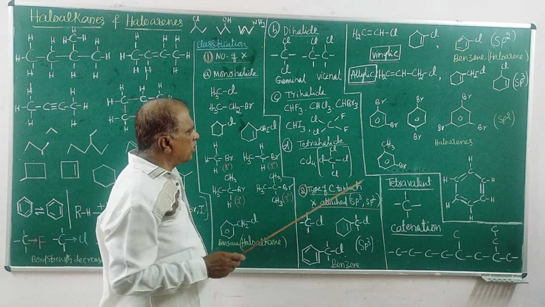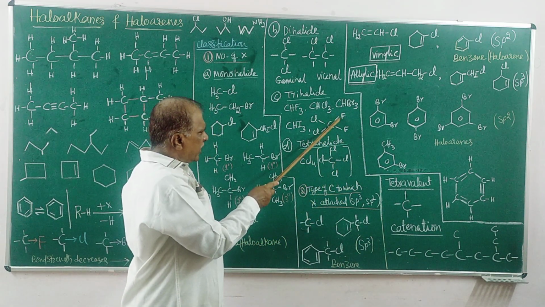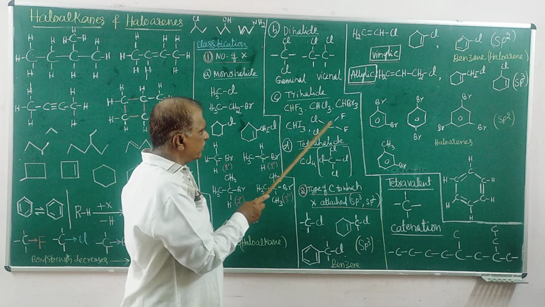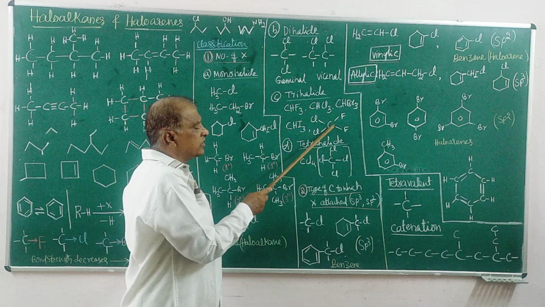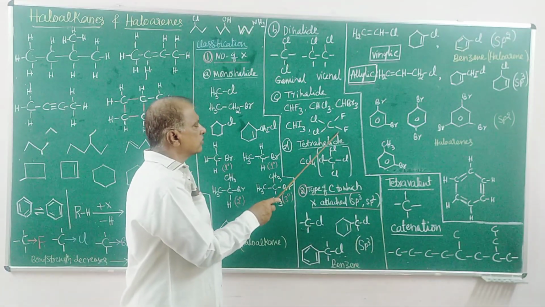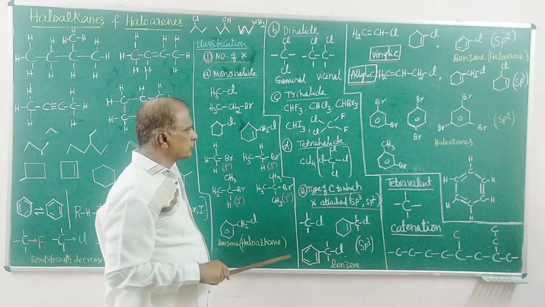I told you, when you find a chemical bond like this, here also three C-F bonds are there. These molecules become highly stable because the bond is stronger and cannot be decomposed.